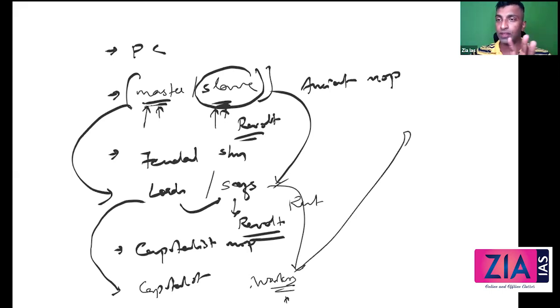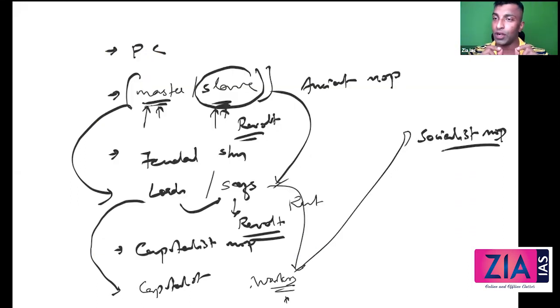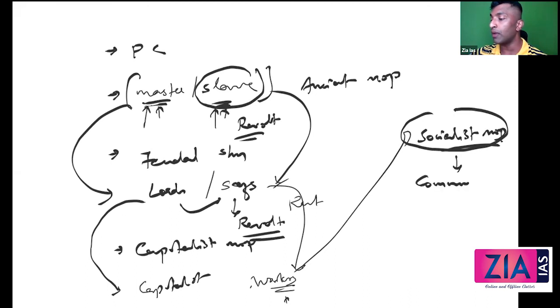and will capture everything, and they will enter into a system that is what? Socialist mode of production. So actually here there will be the workers' rule. We don't want to talk too much about socialism because there are a lot of discussions and debate going on. We just talk about this. The workers capture everything and will enter into a socialist mode of production. They will consider the capitalists as their enemies, and there will be annihilation of the capitalists and everything that is going on. Okay, so this is a transitional phase. This is the point that you need to write. There is a transitional phase which will eventually culminate into what Marx dreamed.